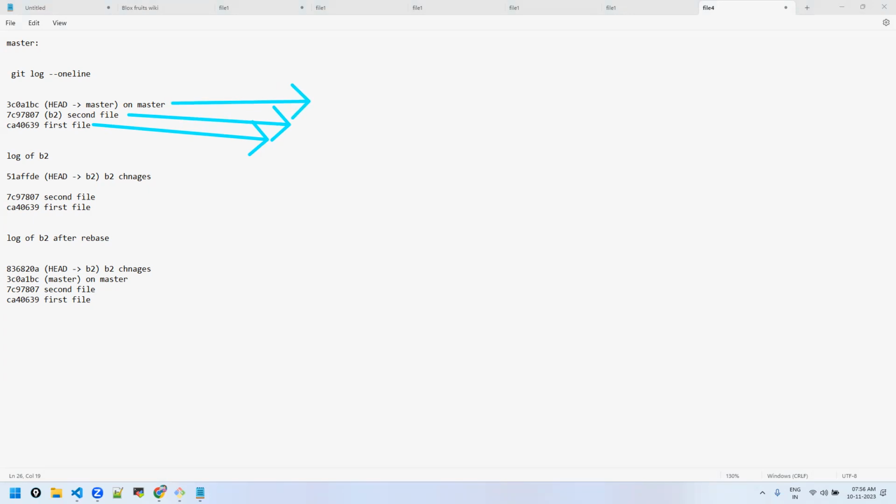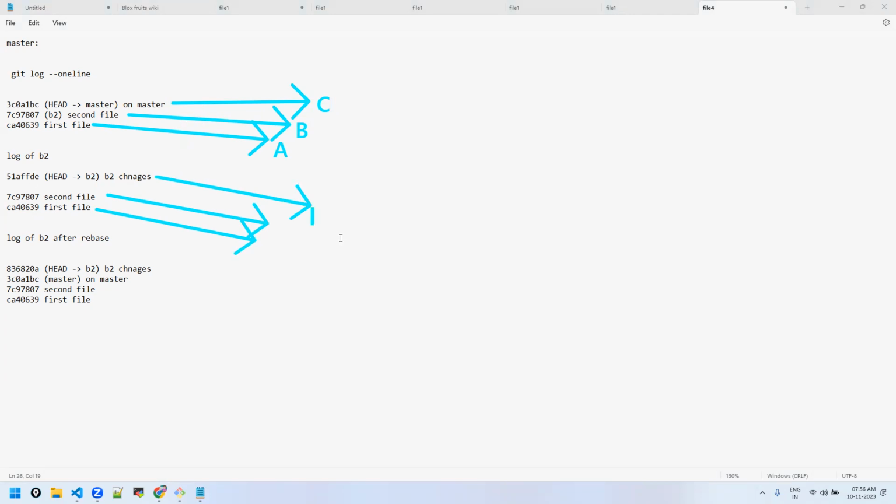Based on the order. First parent commits, then child commits. Like this is a master branch, right? This is commit A, this is commit B, this is commit C. This is the parent, and this is the child branch. In the child branch, before rebase, A, B were there because that's where we made the branch.